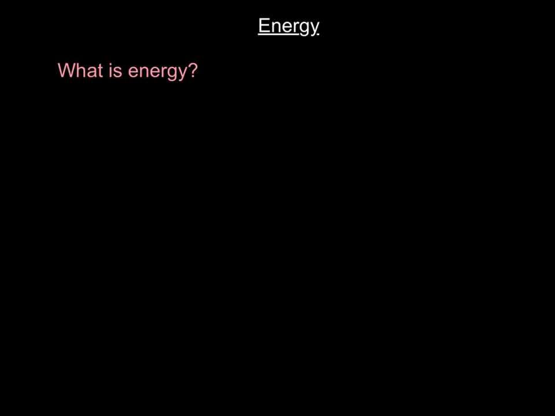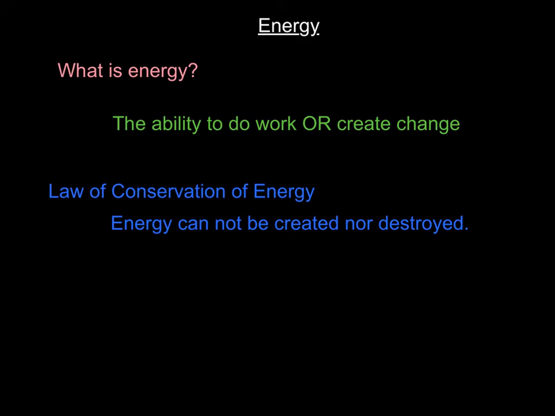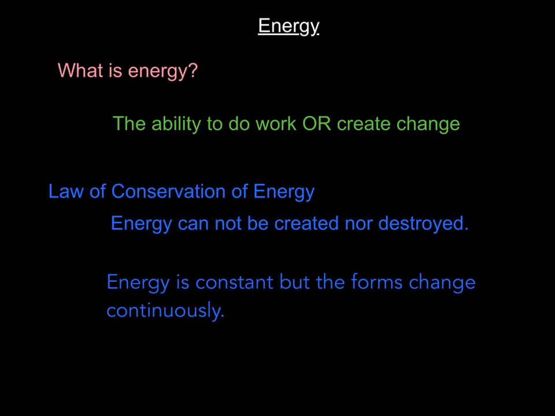What is energy? Energy is the ability to do work or to create change. There is a law dealing with energy called the law of conservation of energy, and much like the law of conservation of mass, which you studied in chemistry, and the law of conservation of momentum, which we just finished, energy cannot be created or destroyed. It can only be manipulated from one form to another. Energy is constant, but the forms, which we'll talk about a little bit next, are going to continually change.